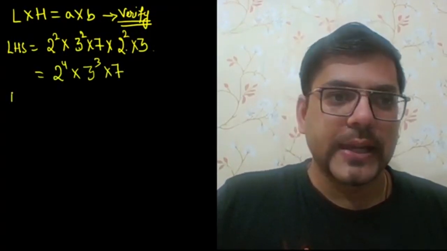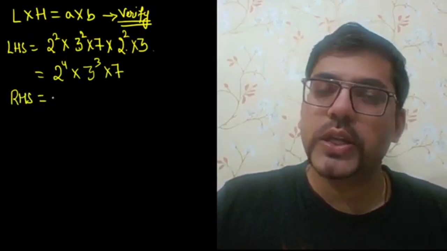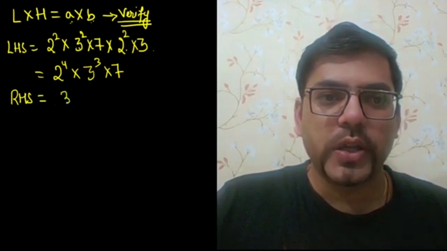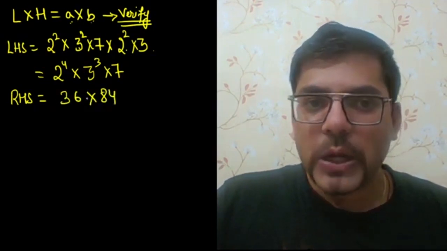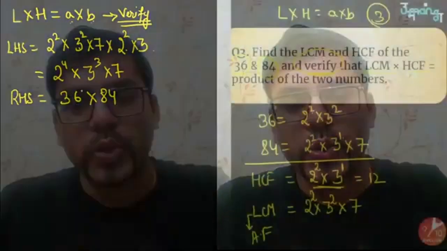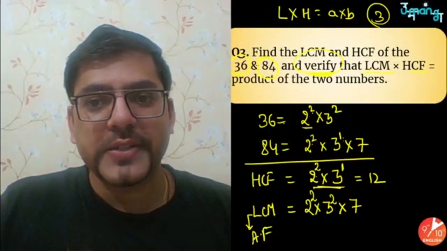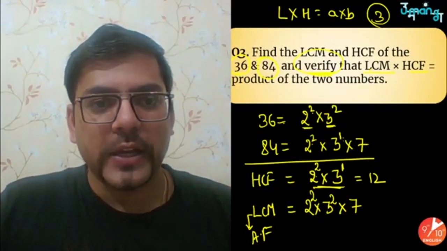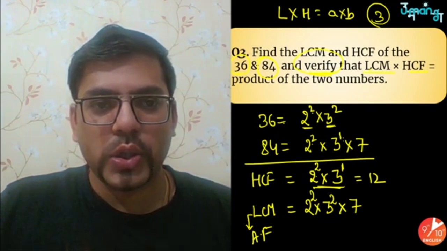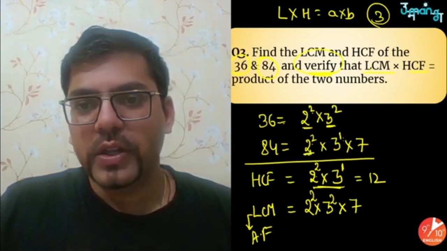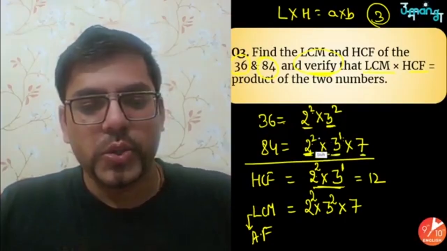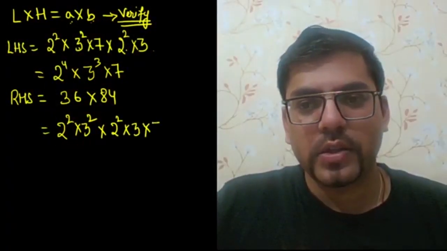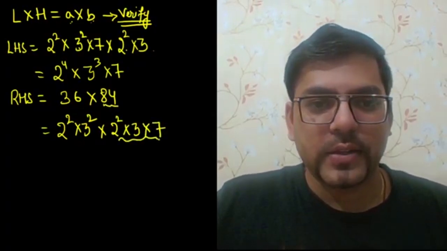This is LHS. Now if I talk about RHS, in RHS you have to multiply the numbers. So multiply the numbers means 36 into 84. But don't multiply 36 and 84. You should remember that 36 was 2 square into 3 square. So write 2 square into 3 square in place of 36. And thereafter, for 84, write 2 square into 3 into 7.